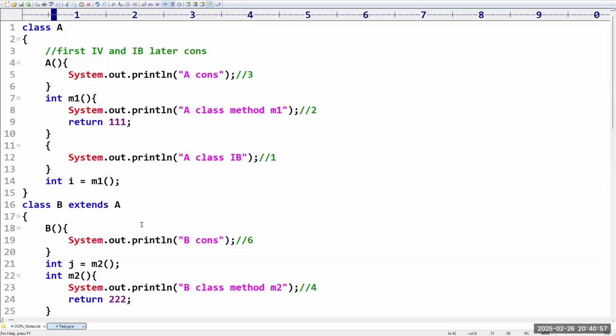Can I go for the next concept, which is nothing but the static context? How the static context is going to work, we will see now. Sir, clear up to this? Yes.